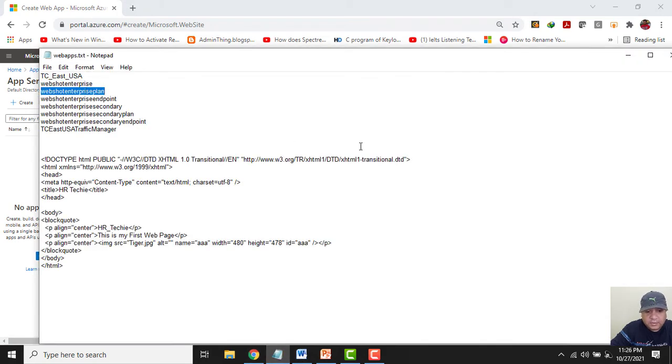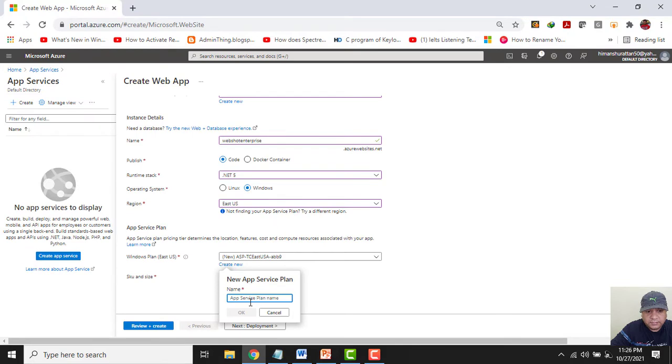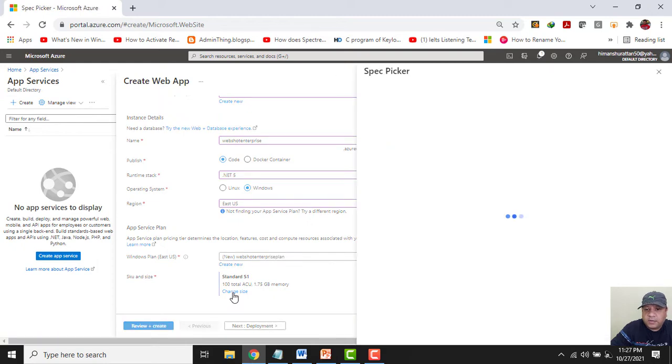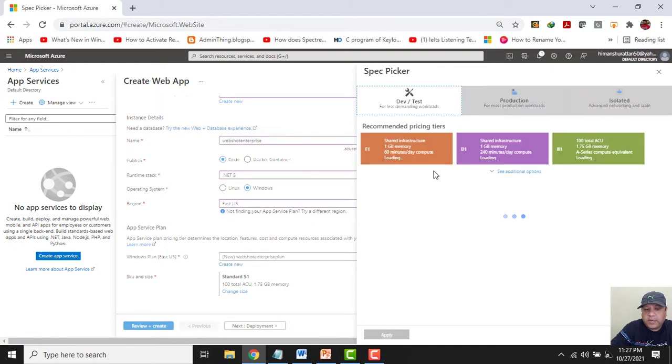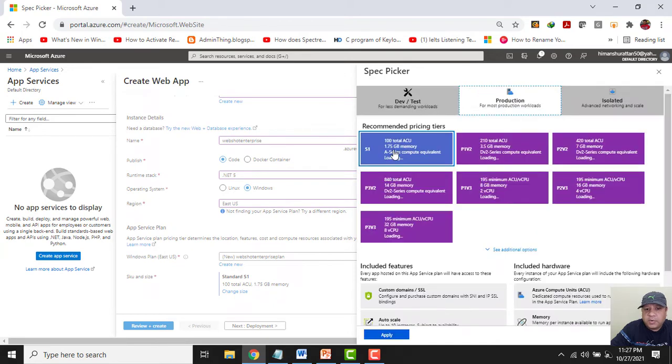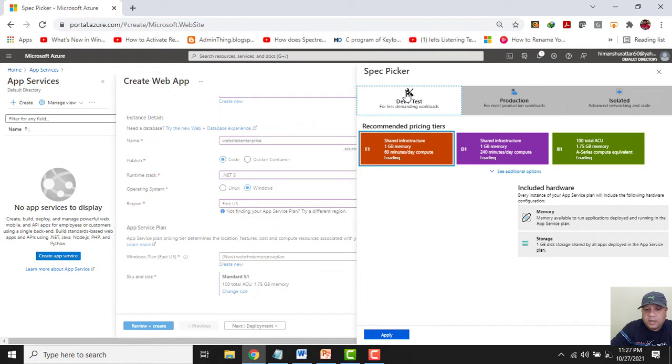Click on OK. Now if I see SKU and size, I will click on change size because I am going to choose a model that is free of cost. As of now, by default it is selected as S1, but I will go to dev/test and choose this F1 model which is free, and later on I will scale out to the production one, S1, once again.